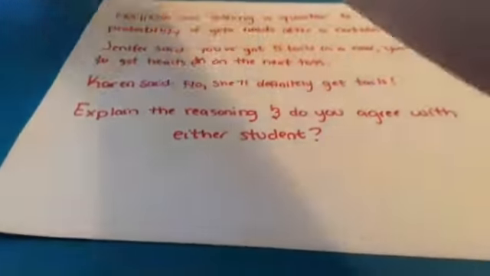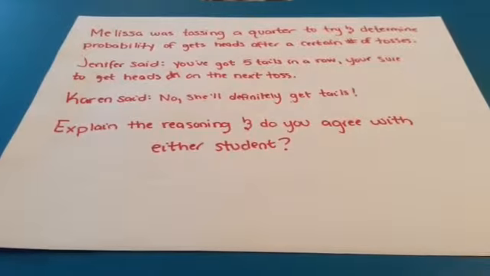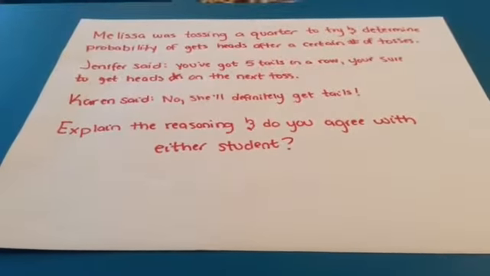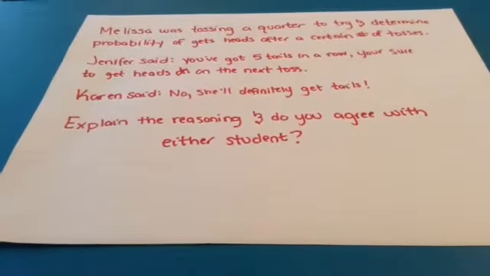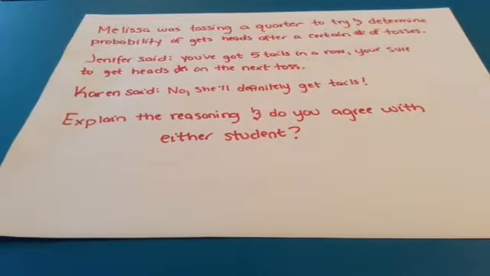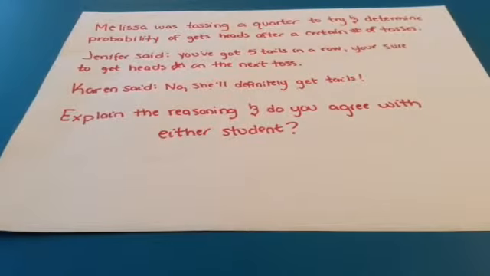So the problem says, Melissa was tossing a quarter to try and determine the probability of getting heads after a certain number of tosses. Jennifer says, you've got 5 tails in a row. You're sure to get heads on the next toss. Karen says, no, she'll definitely be getting tails. So what they're wanting us to answer and analyze is to explain the reasoning and do you agree with either student.